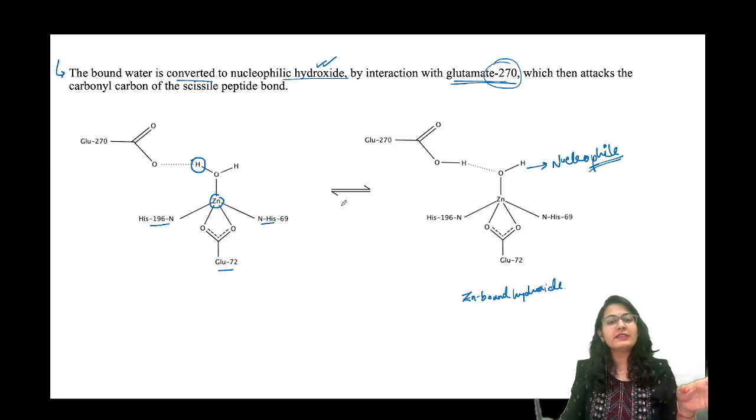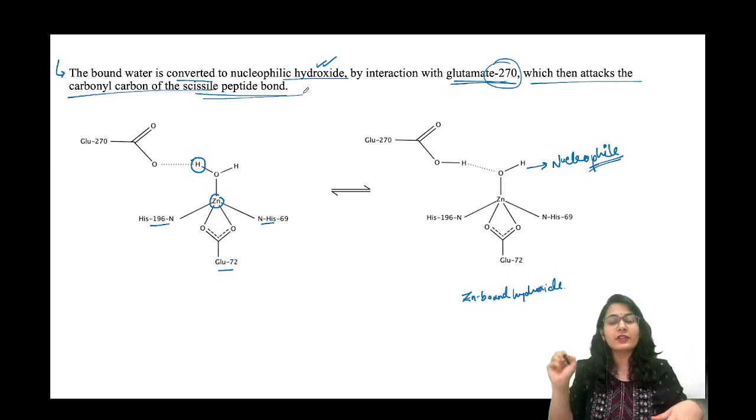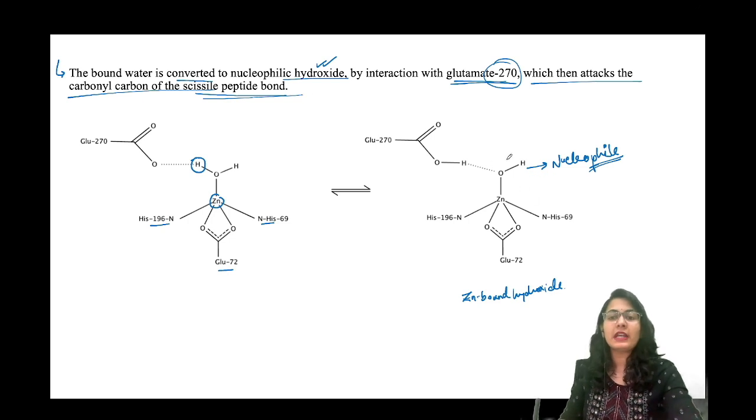Now what are this 270 and all these, guys? It is nothing, these are just the numbers of the amino acids which are connected in the protein chain, which then attacks the carbonyl carbon of the scissile peptide bond. So very easy. Now look at this, remember, this is the zinc bound hydroxide. How is it going to behave? This is the only part that we need to be concerned of in the reaction.